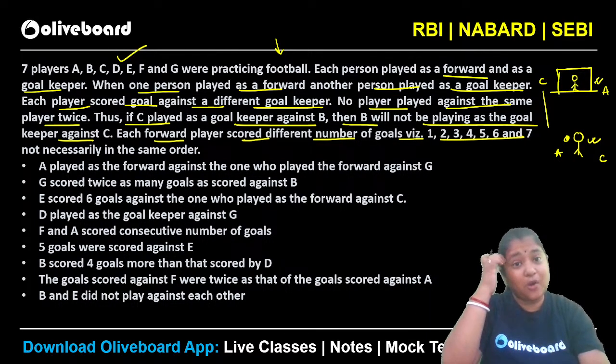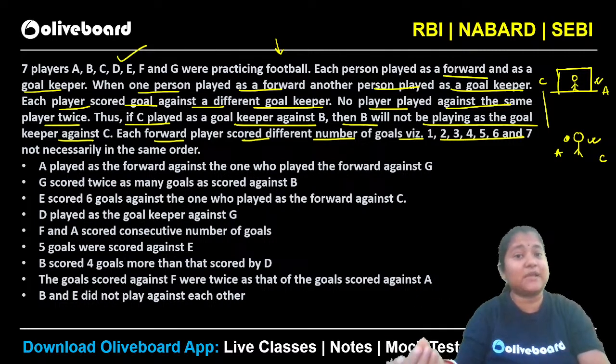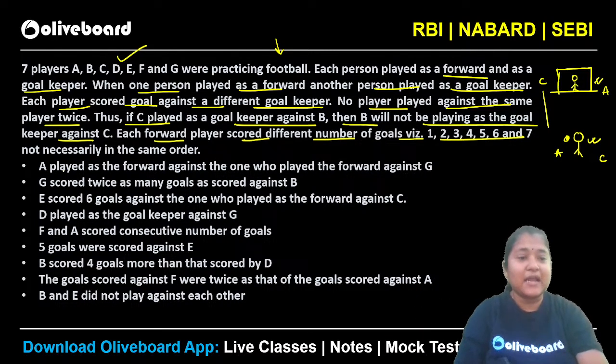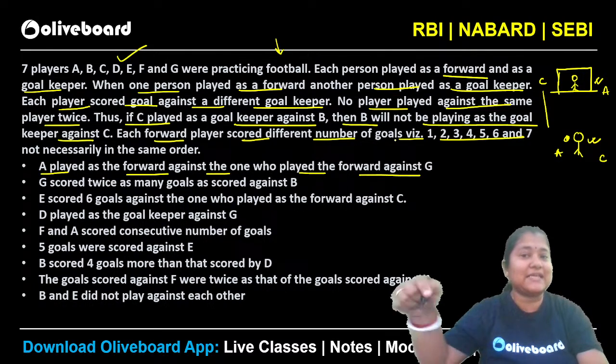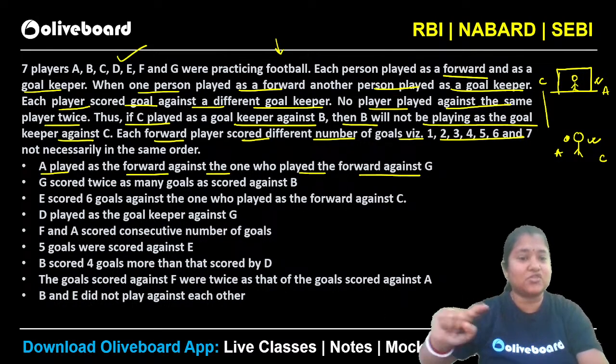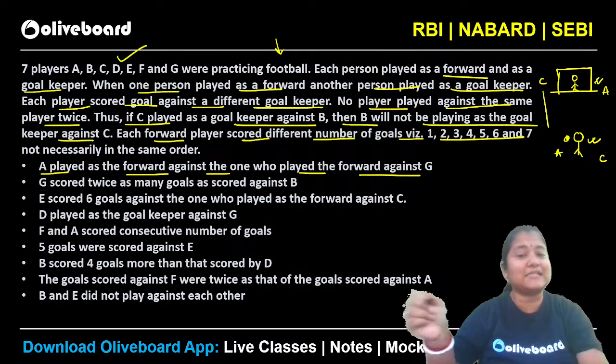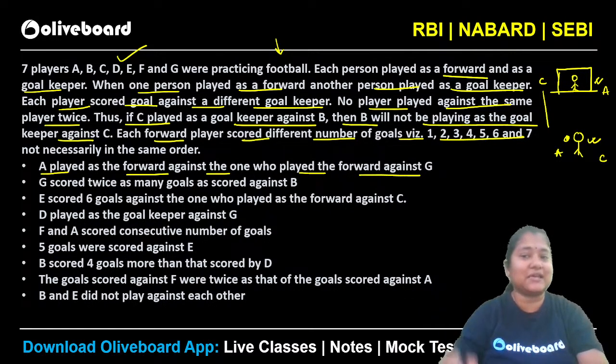Now, one important thing to understand is when a person is playing as a goalkeeper and when he is playing as a forward. Let's say it is said A played as the forward against the one who played the forward against G. So here A is playing the forward, that means he is scoring the goals here. So A is playing the forward against somebody who was playing the forward against G. So whichever person played as a forward against G, let's say this is your G here.